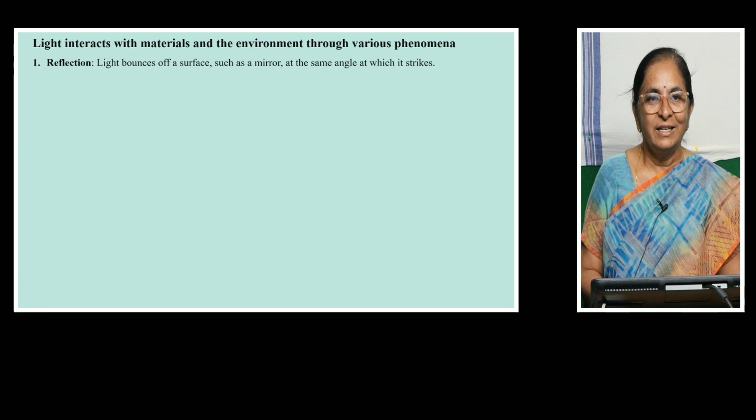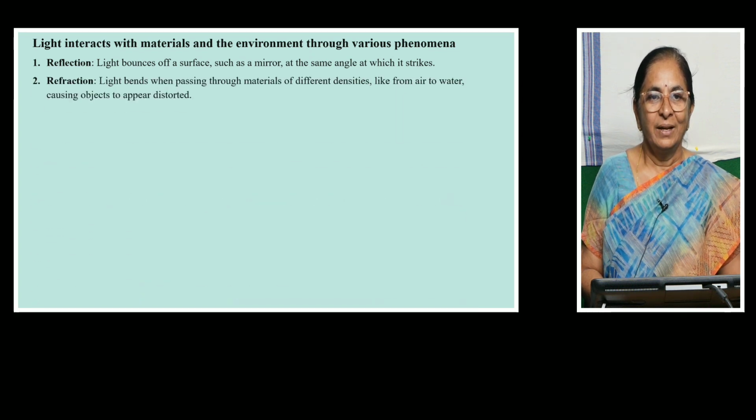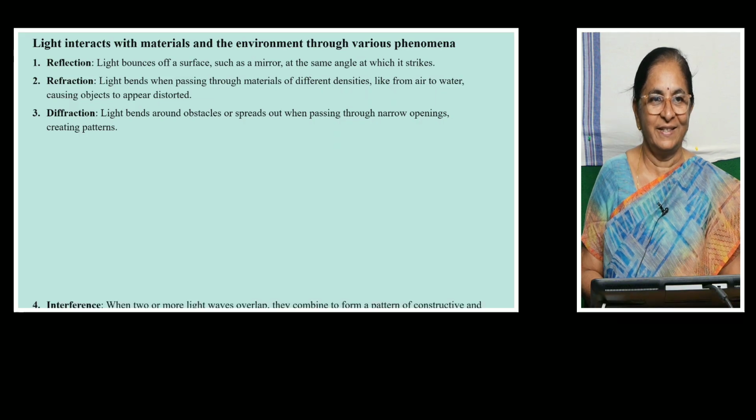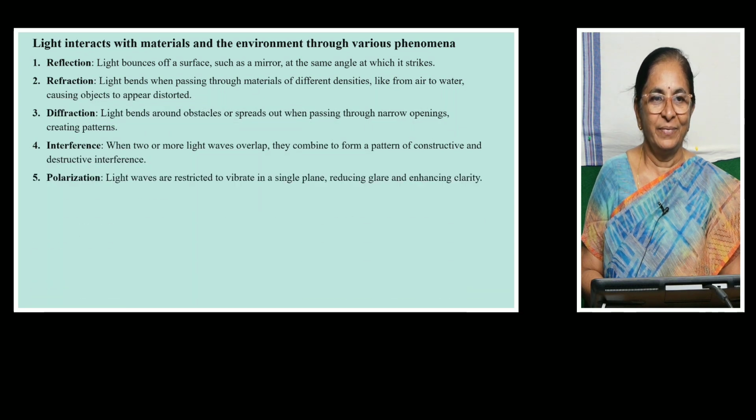Reflection. Light bounces off a surface such as a mirror at the same angle at which it strikes. Refraction. Light bends when it passes from air to a water or glass medium, causing objects to appear distorted. Diffraction. Light bends around obstacles when passing through narrow openings, creating patterns. Interference. When two or more light waves overlap, they combine to form constructive or destructive interference.